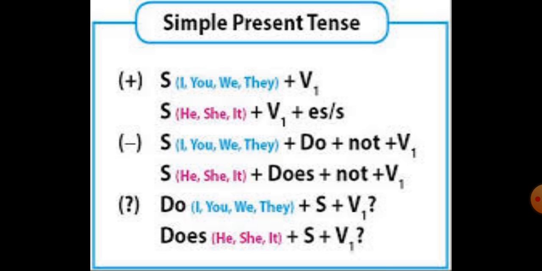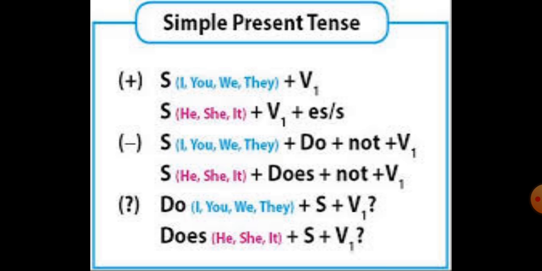So the same rules go. If the sentence is positive, like she likes reading, with I, you, we, they, we use the first form of verb, and with he, she and it we use the first form of verb followed by es or s. Okay, the same rules will go.